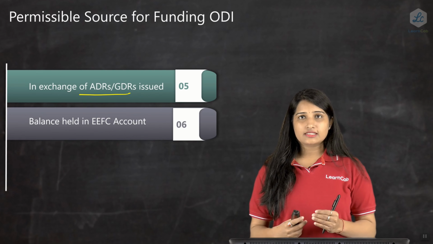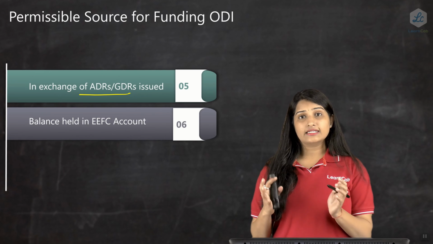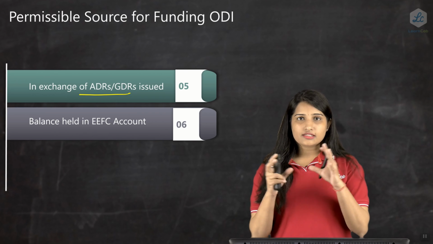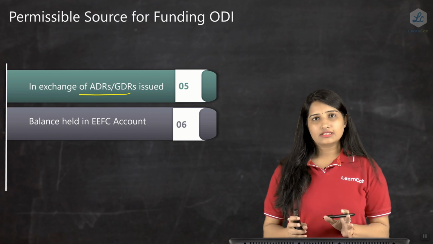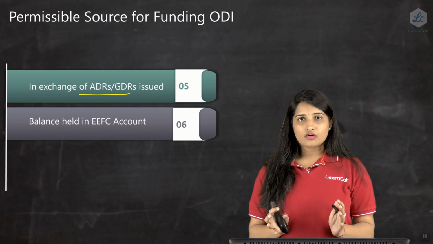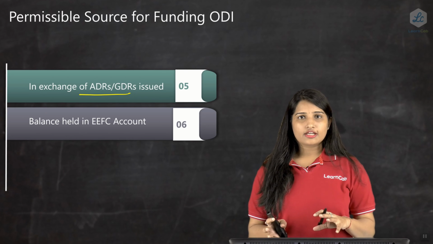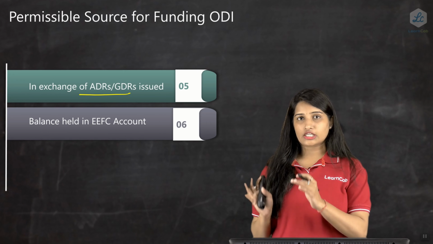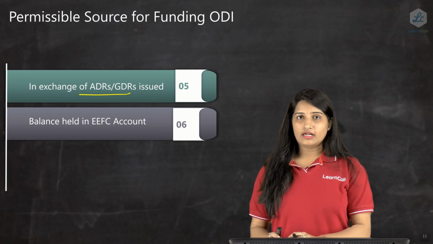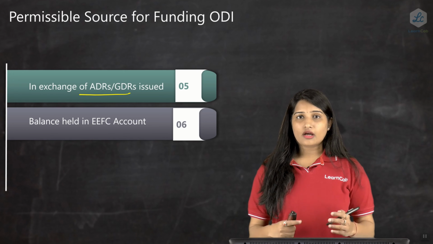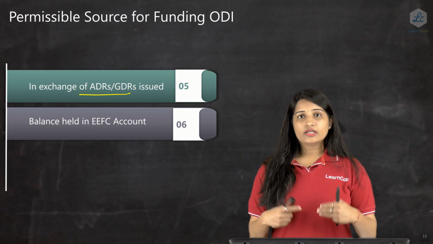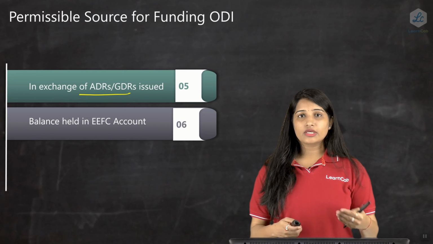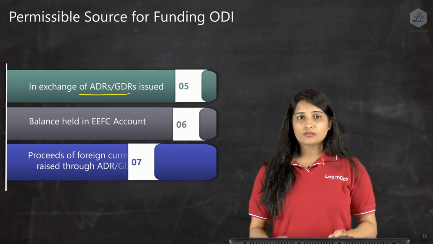Now the sixth one, let us see what it is. The balance held in your EEFC account. Let's say you have an EEFC account. What exactly is an EEFC account? It is an account maintained in foreign currency and it is not converted into INR. All your foreign exchange receivables will be held in that EEFC account, and out of that account you can remit the funds outside India for making the ODI. So this was about the 6th point.